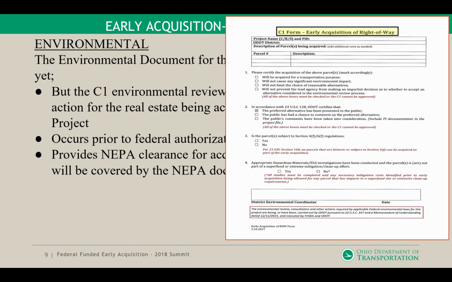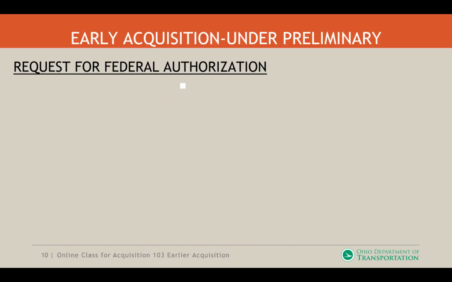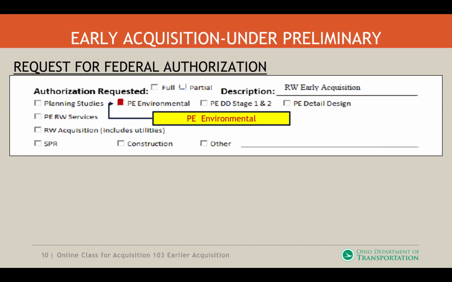This document that you're looking at is the C1 form for early acquisition of right-of-way. This is where all the pertinent information would be placed on this form, and it is signed by the District Environmental Coordinator. When looking at the request for federal authorization, a couple of areas have to be identified. You're identifying it first as early acquisition, right-of-way acquisition, and then you're selecting the PE environmental box.